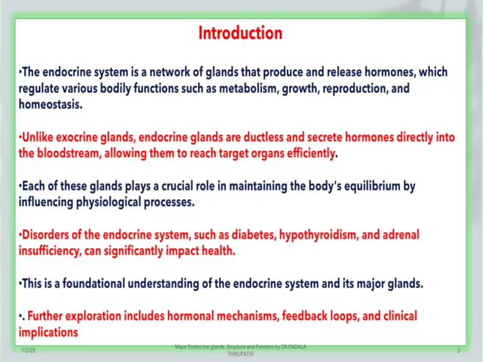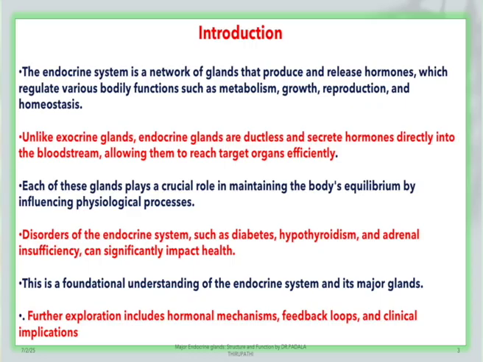The endocrine system is a network of glands that produce and release hormones which regulate various bodily functions like respiration, metabolism, reproduction and other homeostasis. Unlike exocrine glands, endocrine glands are ductless glands.